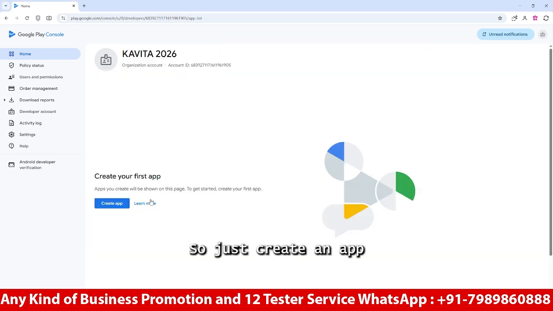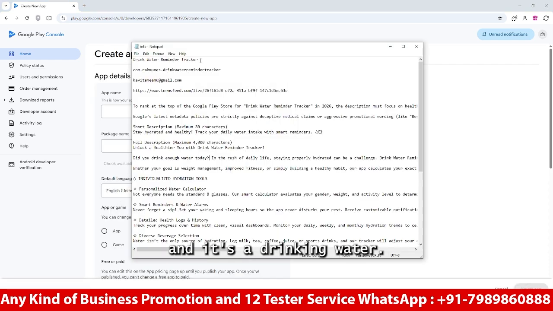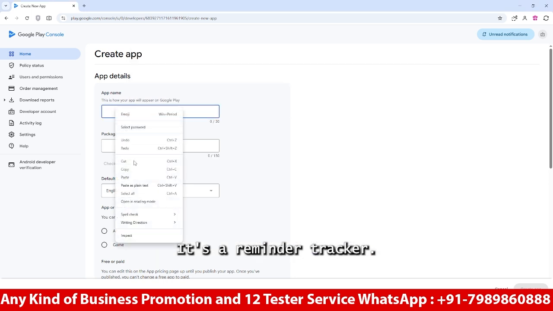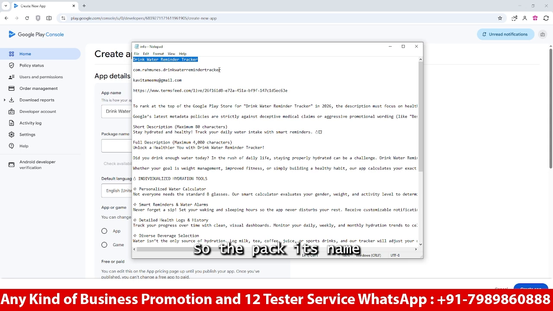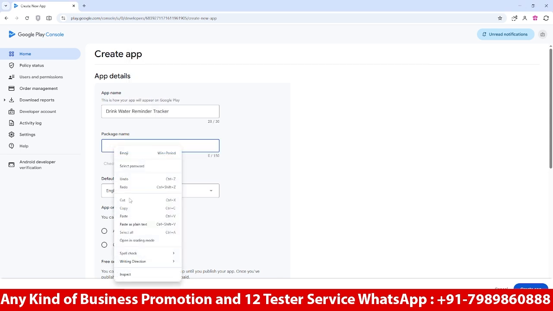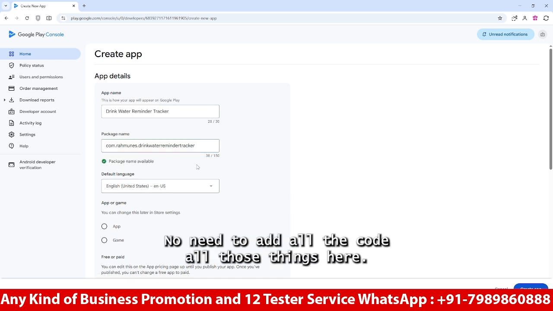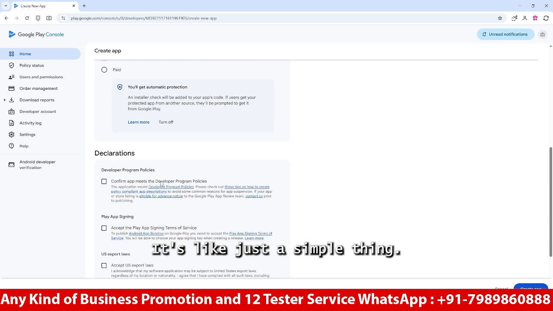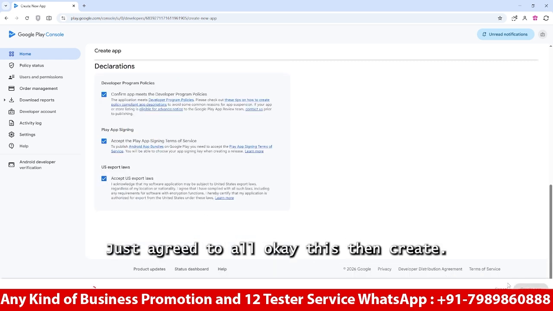So just create an app, and it's a drinking water reminder tracker, built with AI. For the package name, it's an organization account, so it will be quite different. No need to add all the code and those things here, it's just like an agent, a simple thing. Just agree to all, then create.